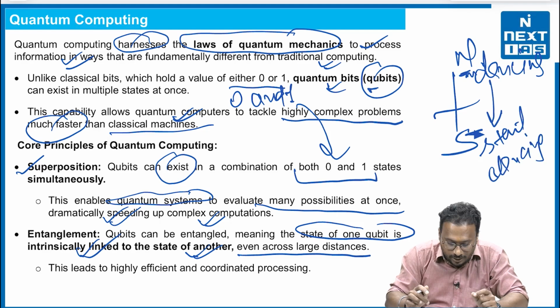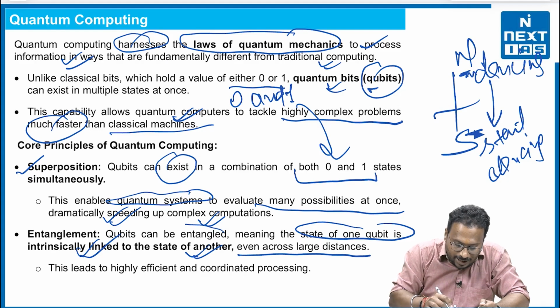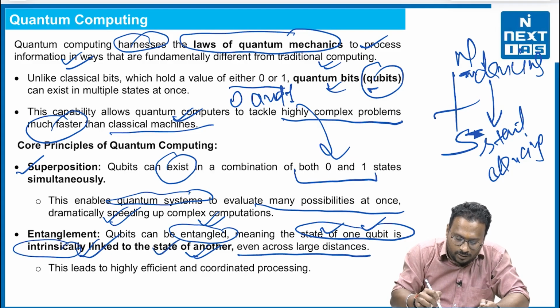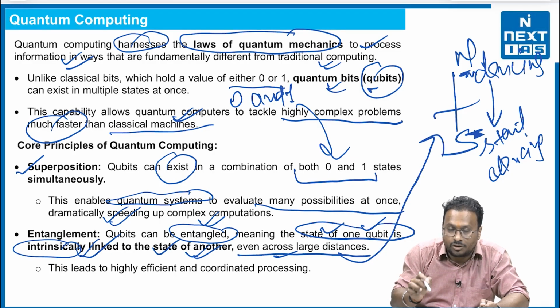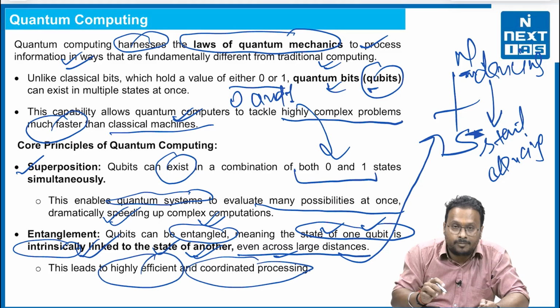This is the point the line is trying to convey. Again, qubits can be entangled, even across large distances, north to south. This leads to highly efficient and coordinated processing.